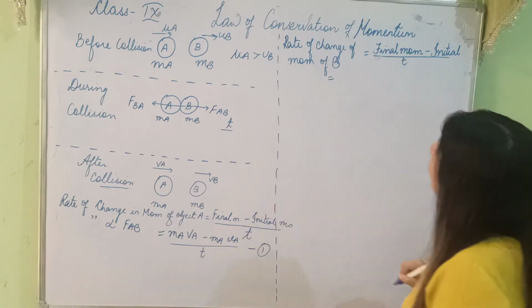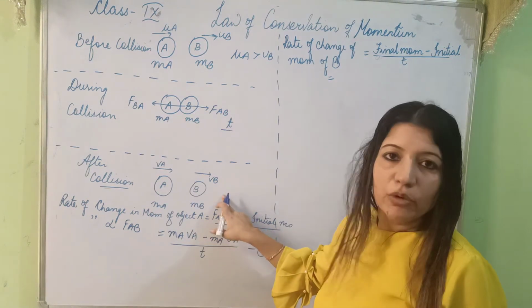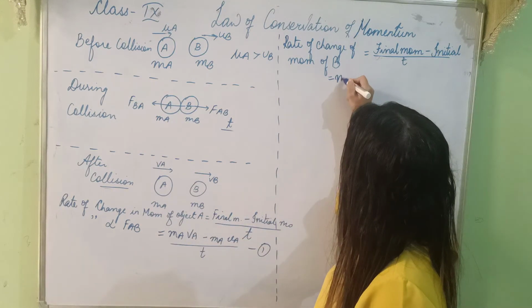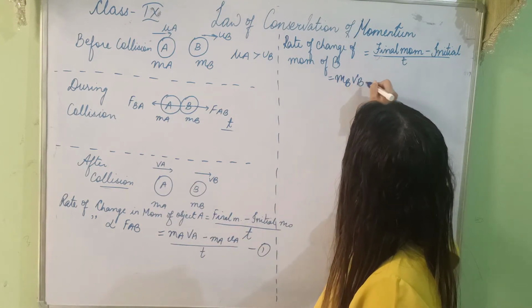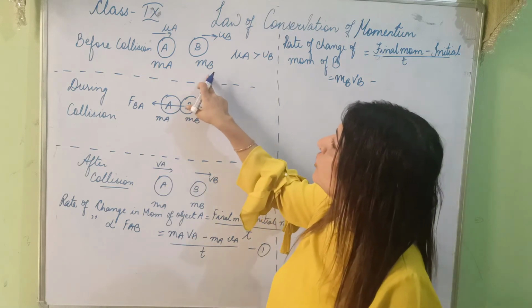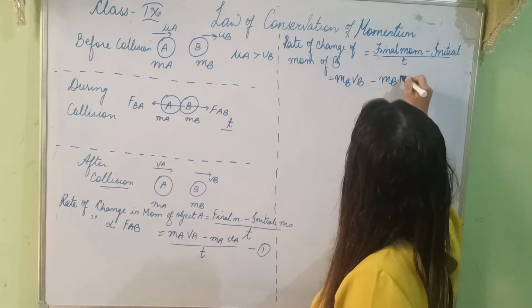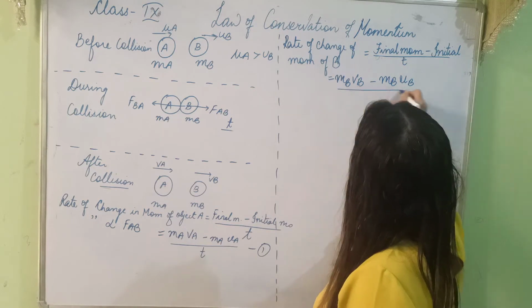This is the final momentum of B after collision. Final is mb vb, mass into velocity, minus initial, which was mass into velocity. Mass is the same but velocity is different. This is ub by time t.